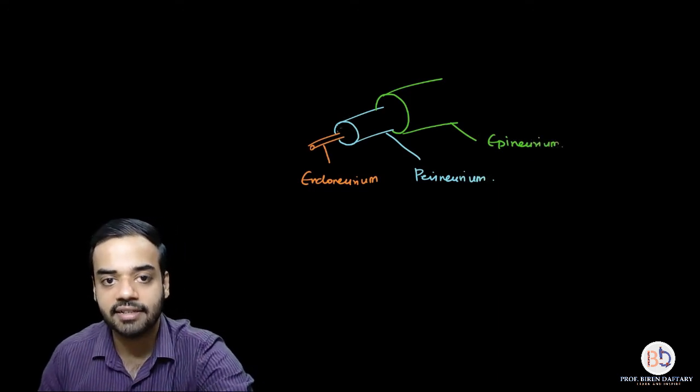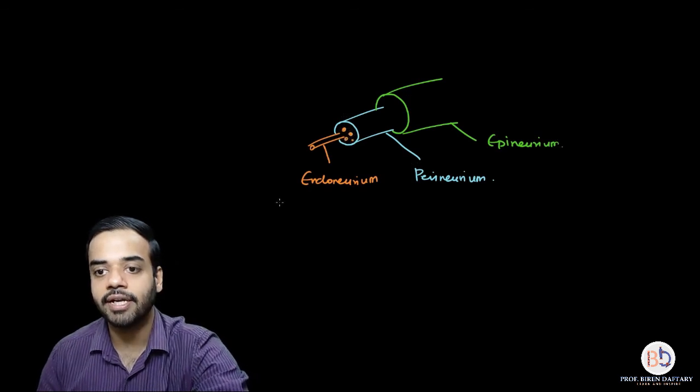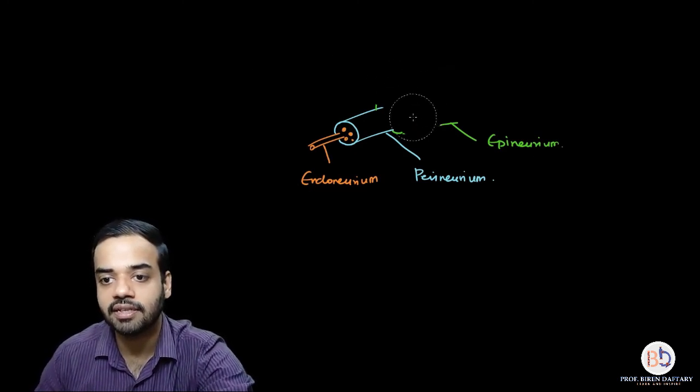Obviously, each fascicle will have many such neurons, right? Each nerve, so I should probably make this bigger so that it appears realistic.